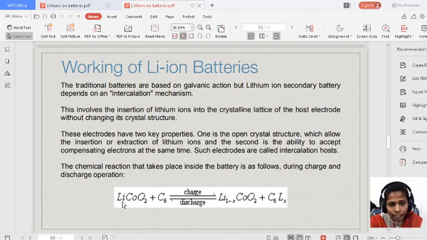That means here X number of lithium ions are reducing. So we will get Li 1 minus X, because X number of lithium ions are lost and X number of lithium ions are transferred to the graphite. So we got LiXC6. But in the backward reaction, the reaction will be opposite. So the forward reaction is for the recharging, the backward reaction for the discharging process.